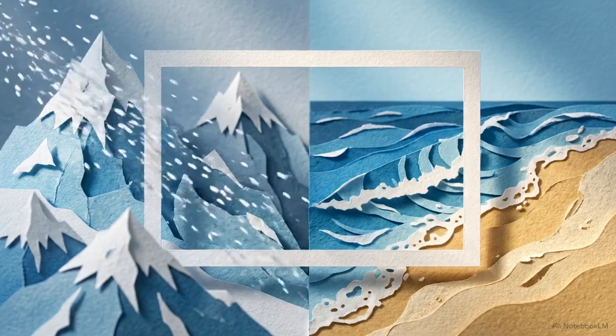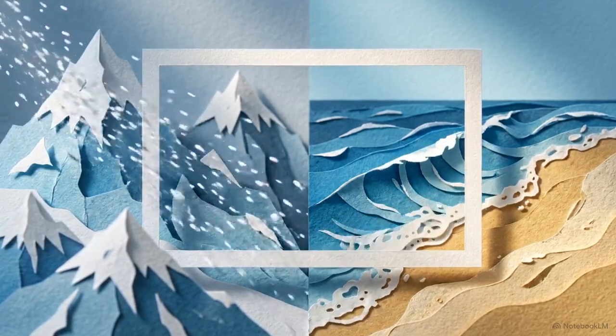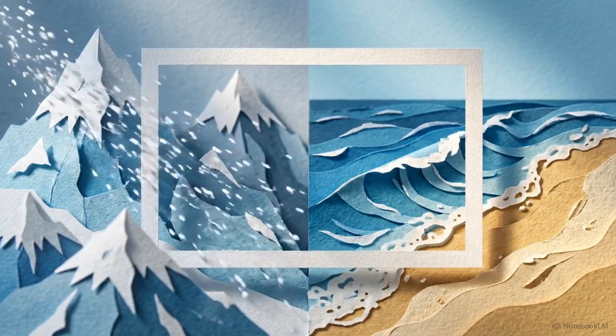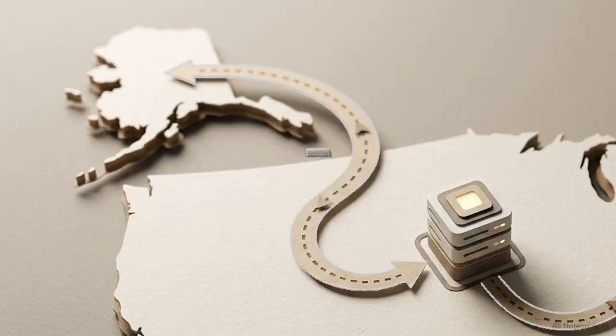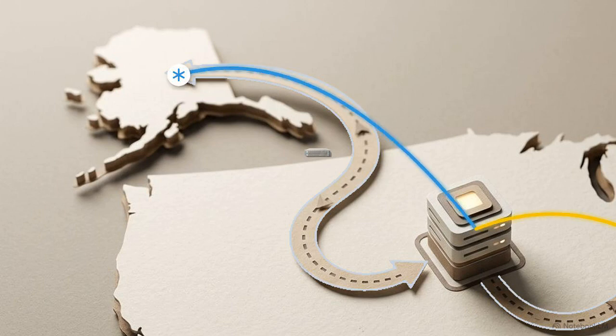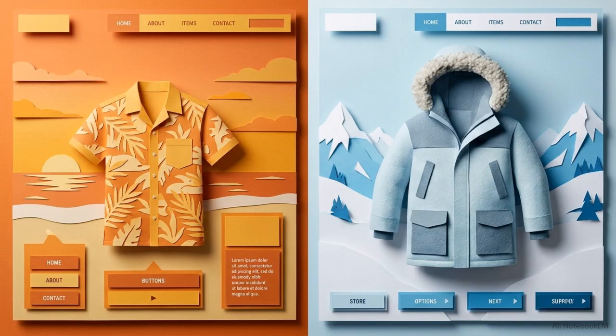To see how this looks in practice, consider two identical digital requests made simultaneously from drastically different locations, Anchorage, Alaska, and Miami, Florida. If both users visit a major outdoor retail platform, the site maps their locations to local climate data and shifts its inventory in real time. The Miami user is presented with breathable fabrics and coastal imagery. The Anchorage user sees a page dominated by thermal layers and cold weather boots.